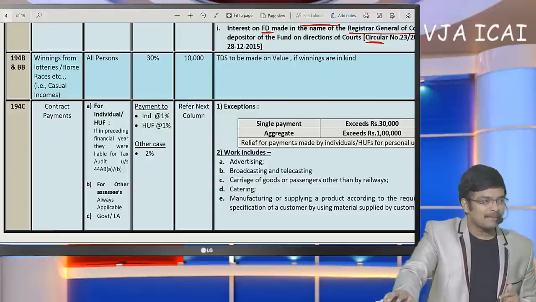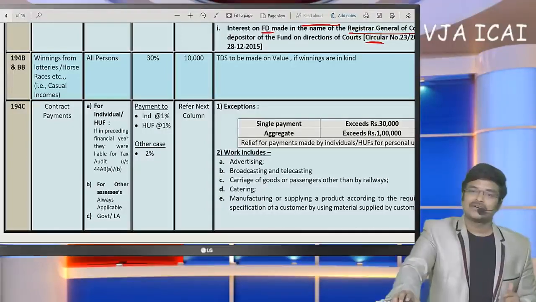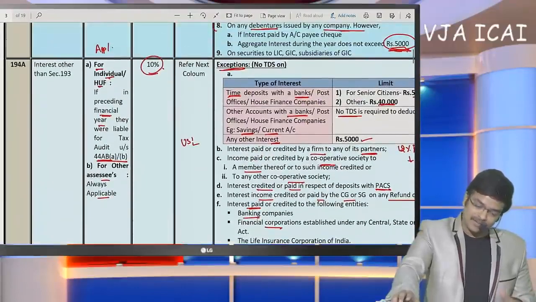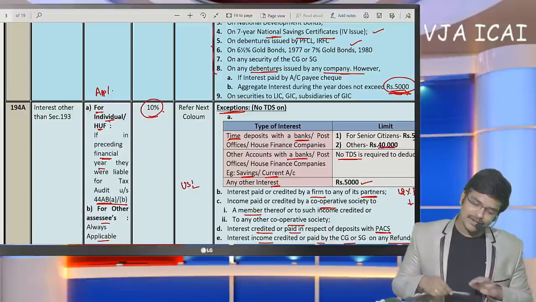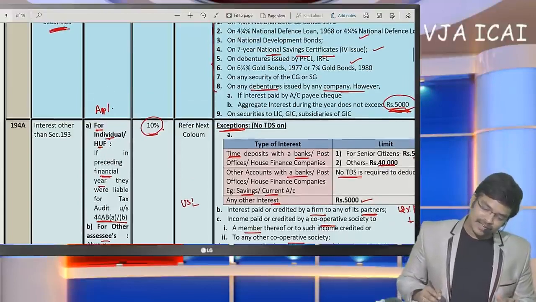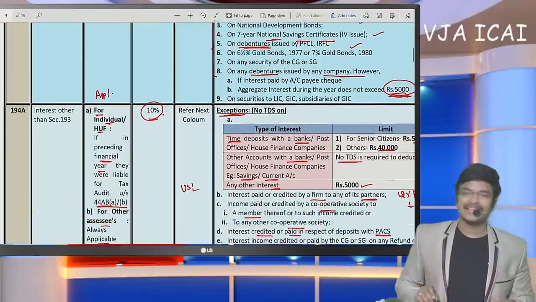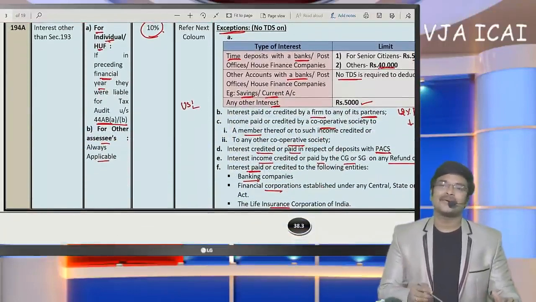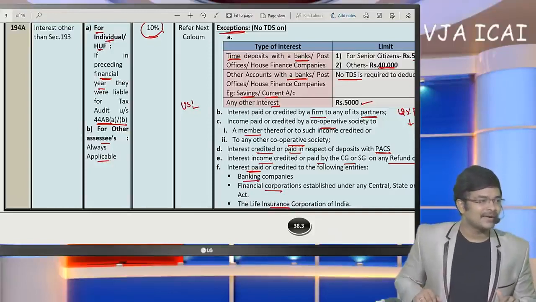Next, if a listed company pays debenture interest, whether TDS is to be deducted? No need. For listed securities, there are no provisions of TDS. TDS attracts only in case of unlisted securities. So if you refer here, on debentures issued by listed companies, there is no concept of TDS. Only in case of unlisted companies, if debenture interest exceeds 5,000, they are going to deduct TDS.